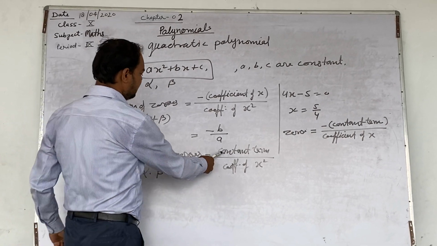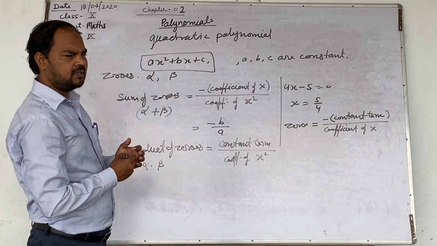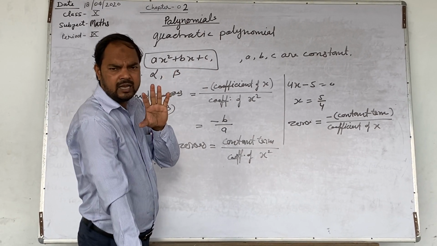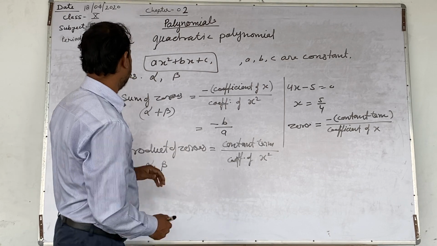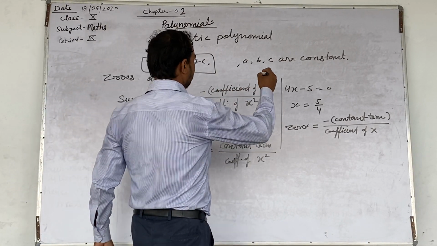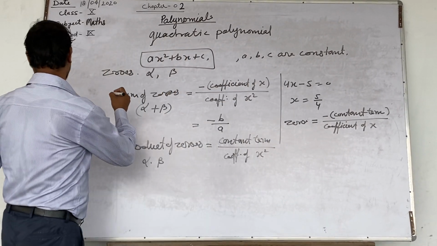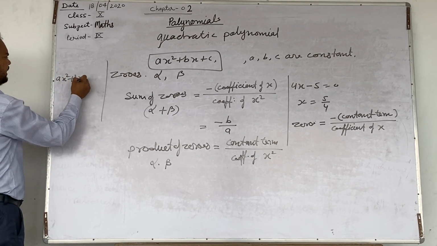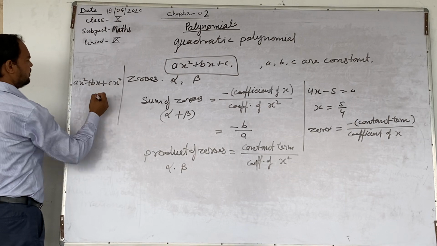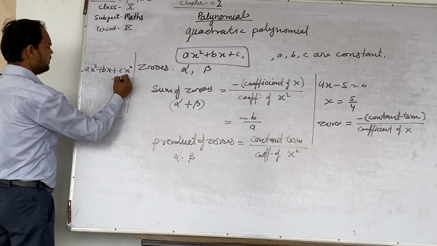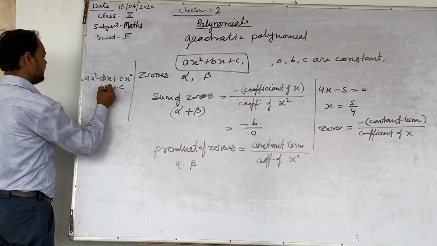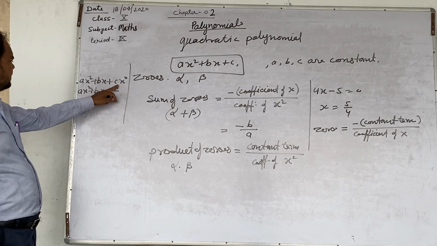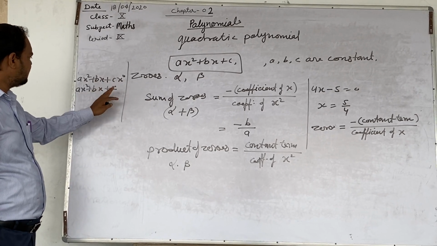So what is constant term? Constant term is the term which is free from x, जिसमें x नहीं है, or we can say that having x power 0, like this, ax square plus bx plus c x power 0. X power 0 becomes 1, so this is the constant term because x power 0 is 1, so it is c.